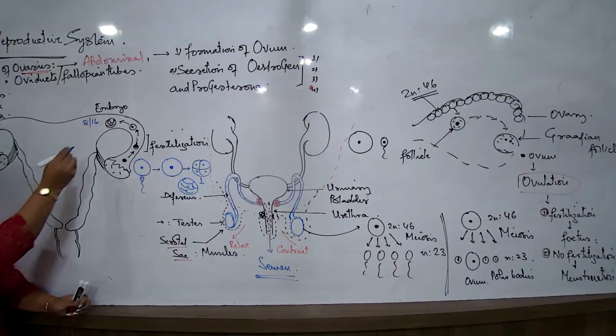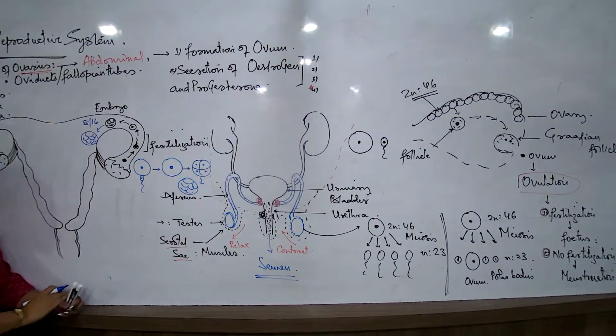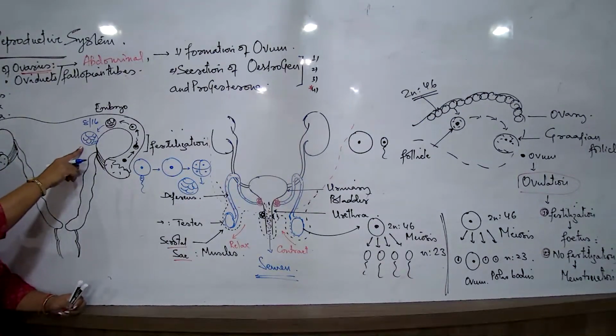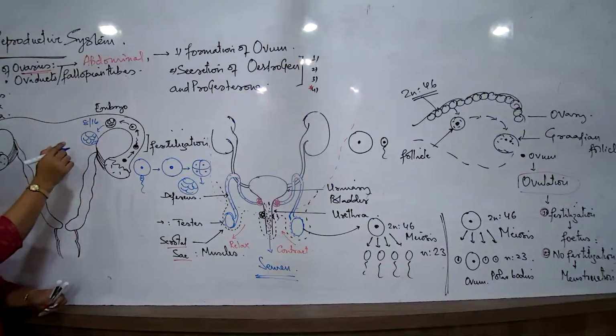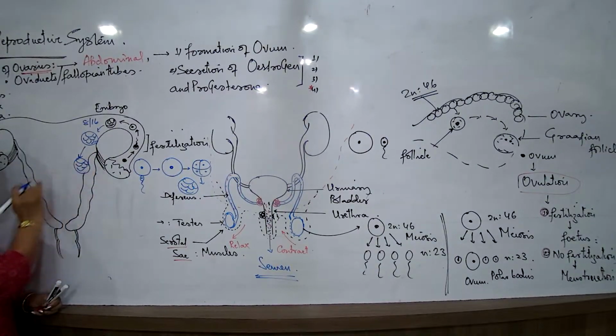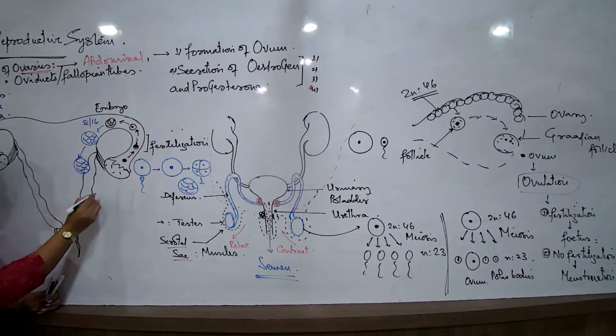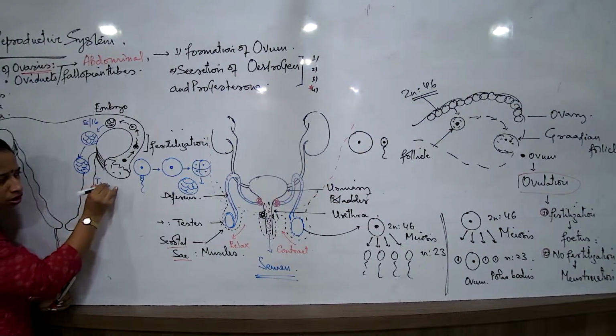At this time, this developing embryo, now that this is almost having about 8 to 16 cells, can it carry out the process of cell division on its own again? No, now it is almost running out of nutrition. अब ये अपने आप process of cell division carry on नहीं कर सकता है. So by this time, what will happen is this developing embryo will always try making its attachment with the uterine wall.